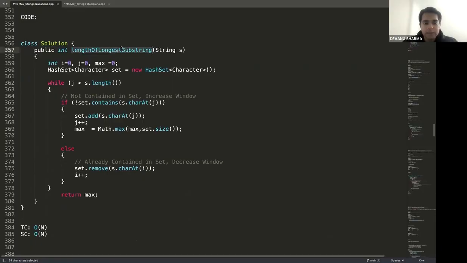This is length of longest substring. I'm given the string s. I start with i equal to 0, j equal to 0, max equal to 0. Here I create a hash set of character set.